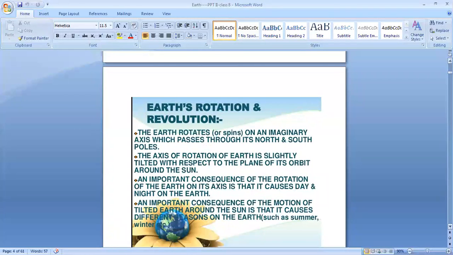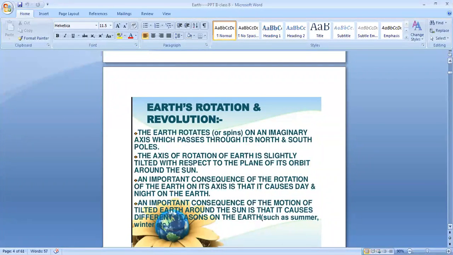Then, next one is Earth's rotation and revolution. I already explained what is meant by rotation and revolution. The Earth rotates or spins on an imaginary axis. I told you it's an imaginary axis. One example I told: if you take a top and rotate it fast, you can see only one line. Same like that, Earth has an imaginary axis which passes through its north and south poles.